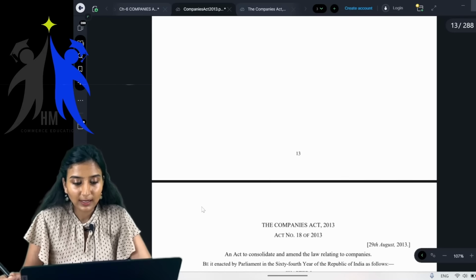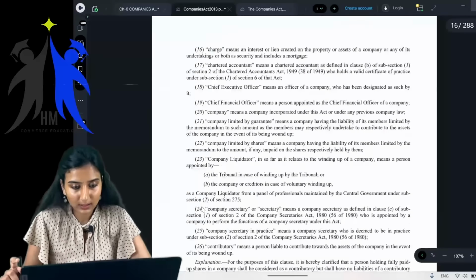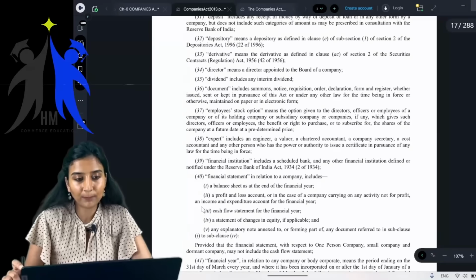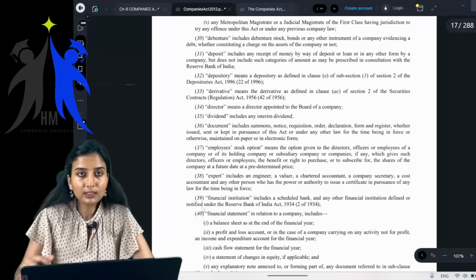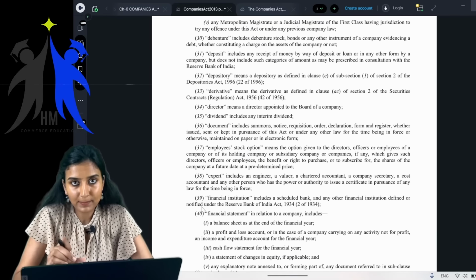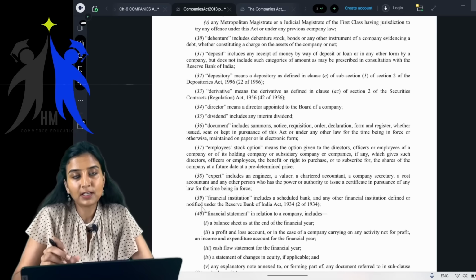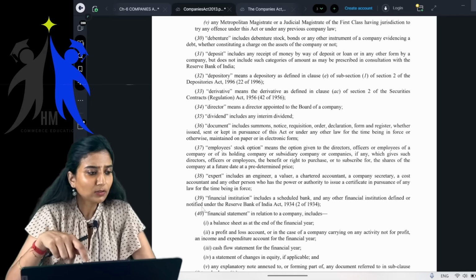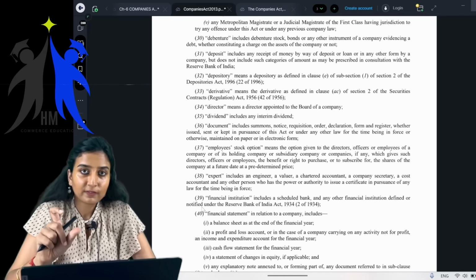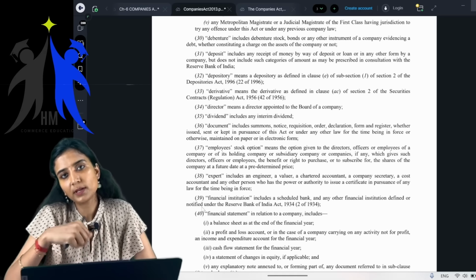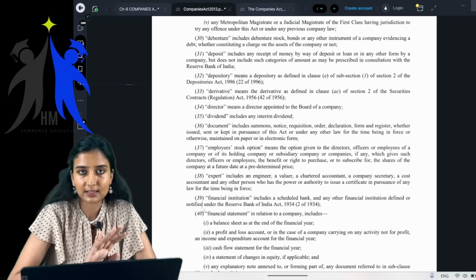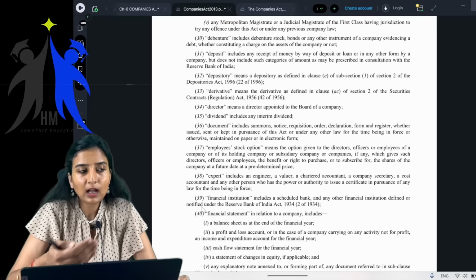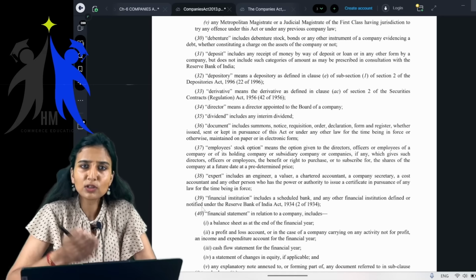Right. I'll show you how to read a particular section. Also, children, whatever definition is given in that particular act is the definition for that particular act. Say, for example, let's consider resident. What do you mean by resident? If you're residing somewhere, you're called a resident. In layman terms, I am a resident of India. I'm residing in India.